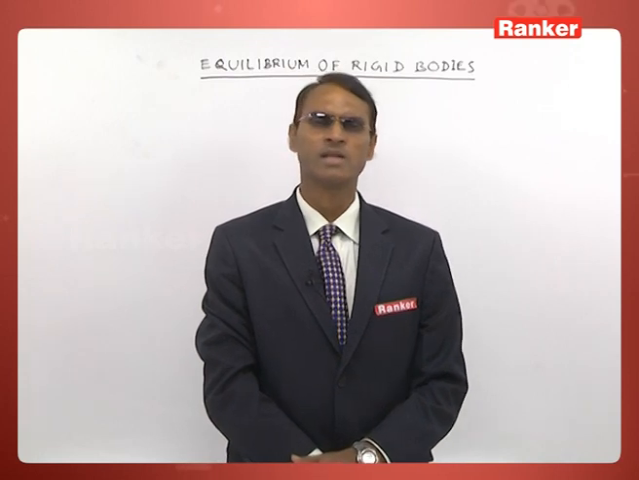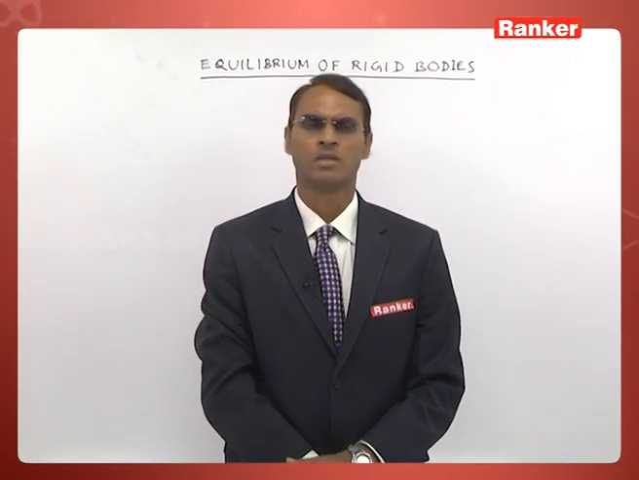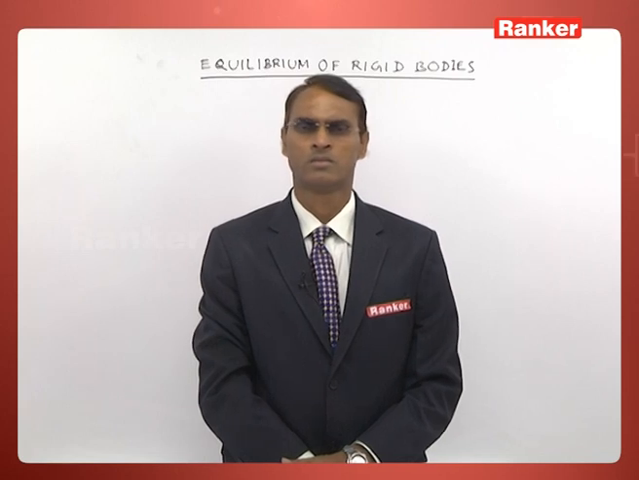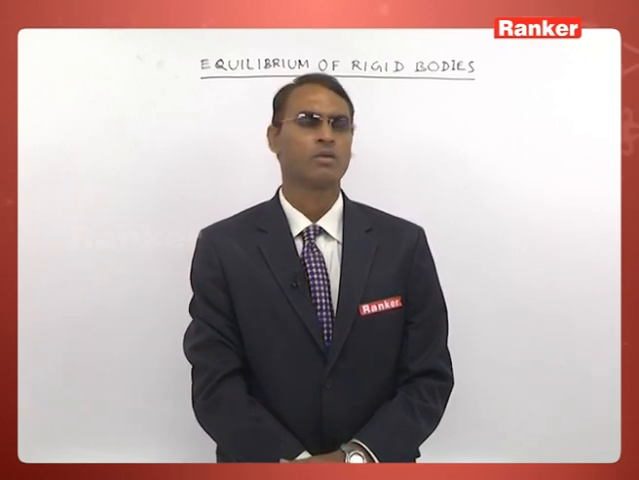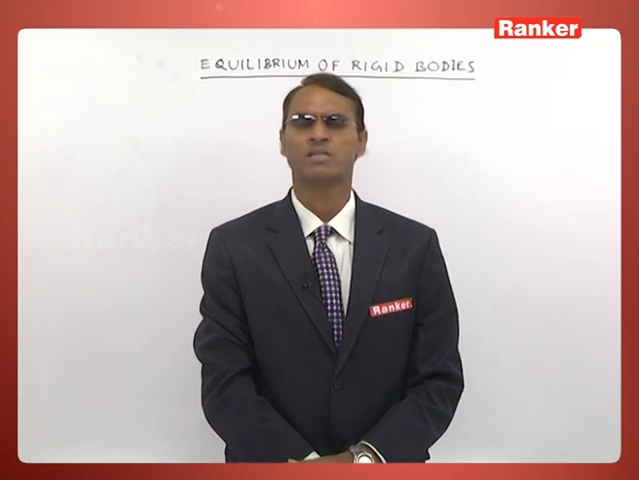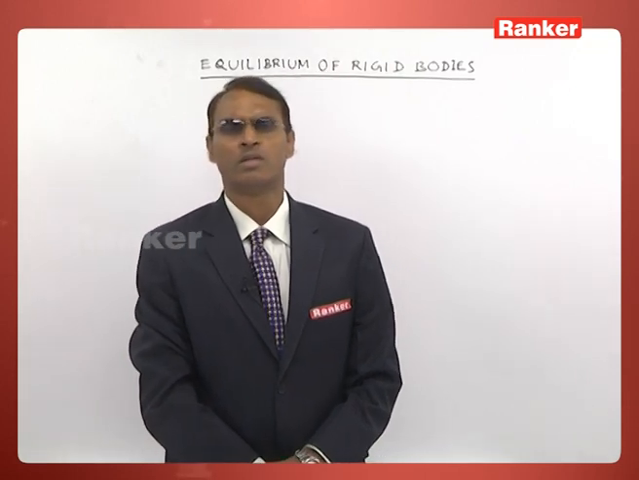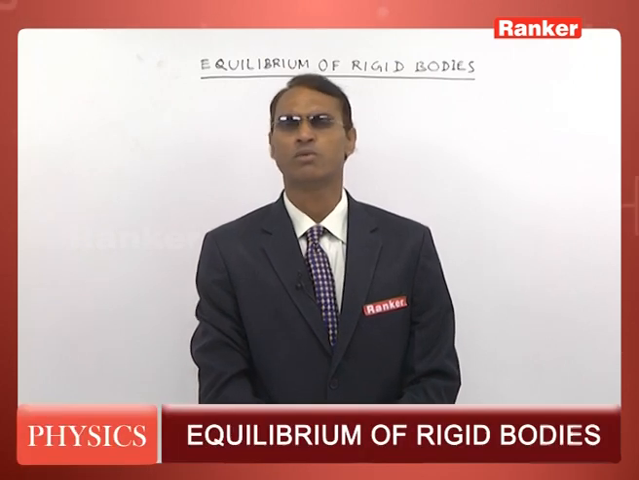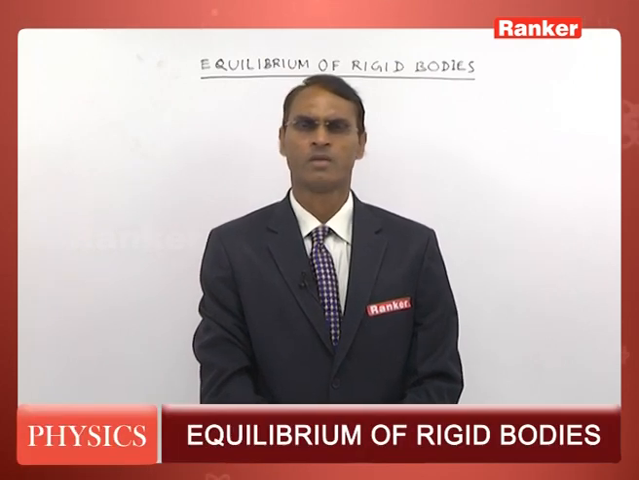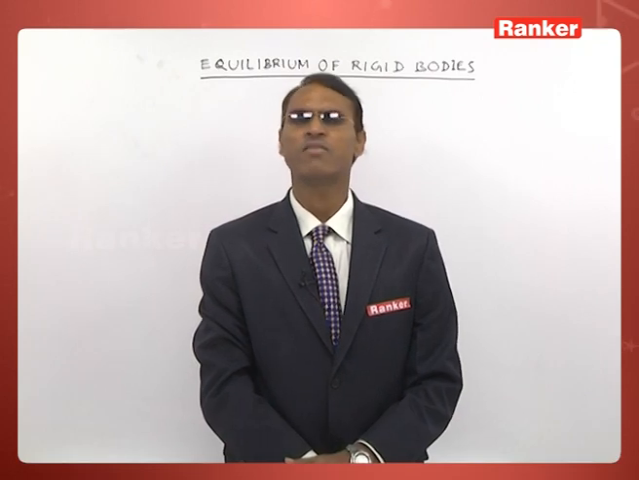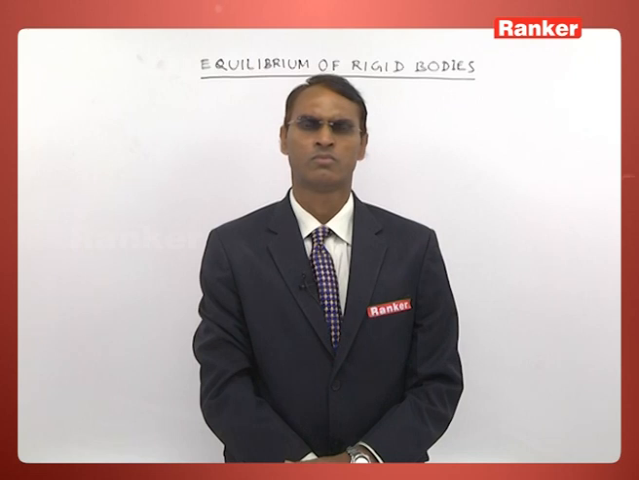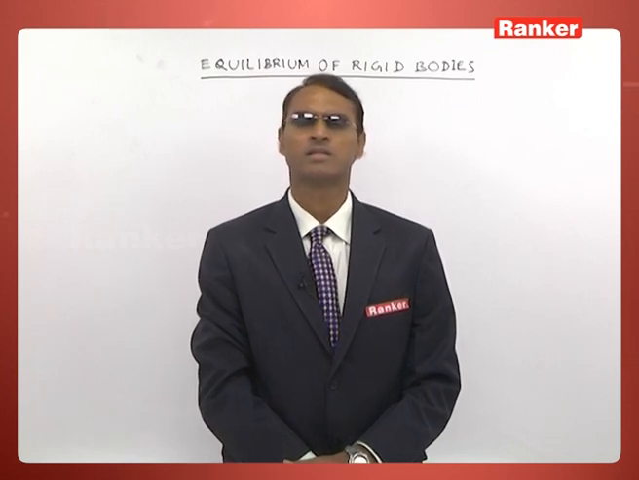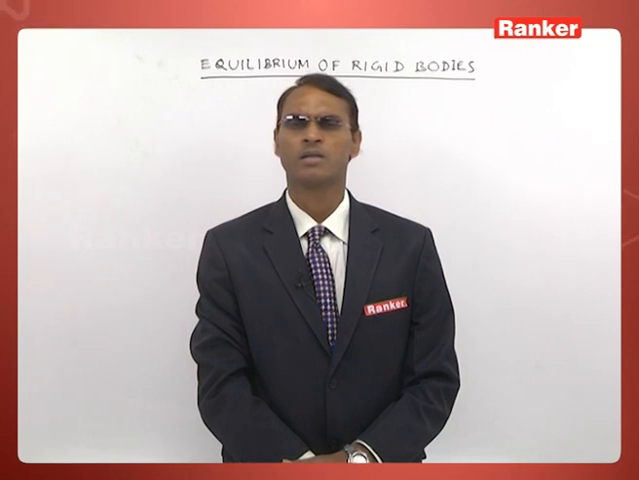When the angular acceleration of the rigid body is 0, you can call it rotational equilibrium. For rotational equilibrium, when you put alpha is equal to 0, the net torque acting on the rigid body about any point of reference will be equal to 0. So tau equal to 0 or alpha is equal to 0. Both the conditions are the conditions for rotational equilibrium.